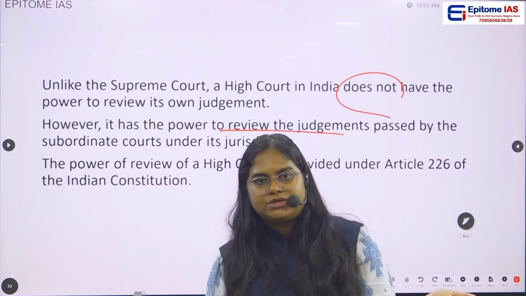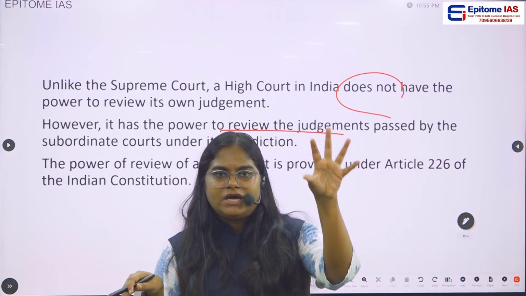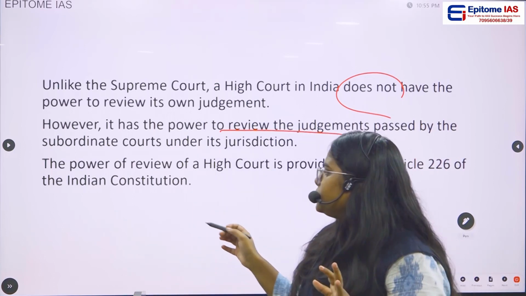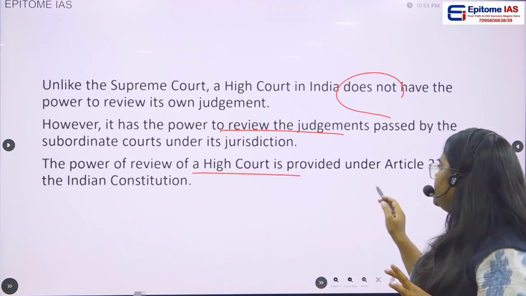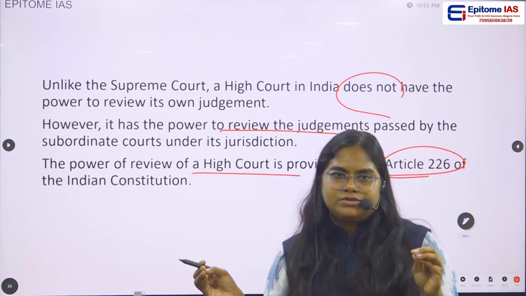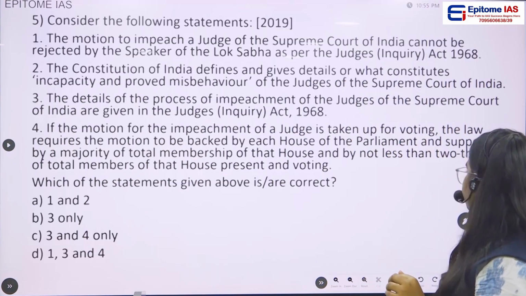Okay, the district courts or the session courts, whichever court is subordinate to the High Court, it can review their judgment. It cannot review its own judgment. Okay, the power of review of a High Court is provided under Article 226 of the Indian Constitution. Okay, Article 226 is also important.